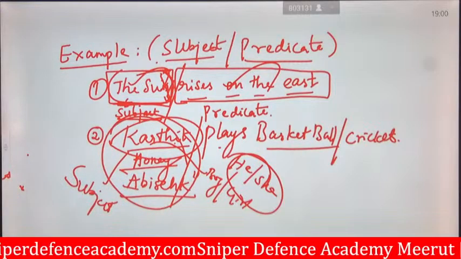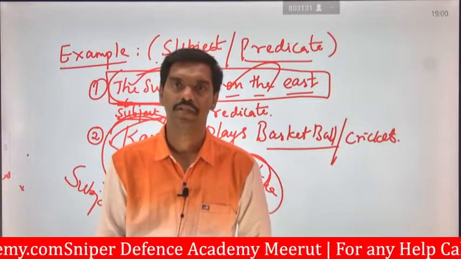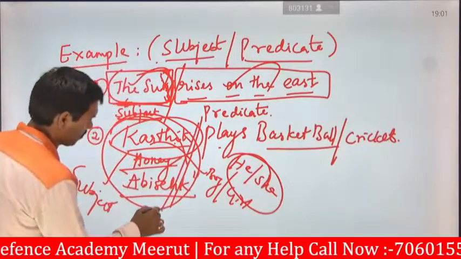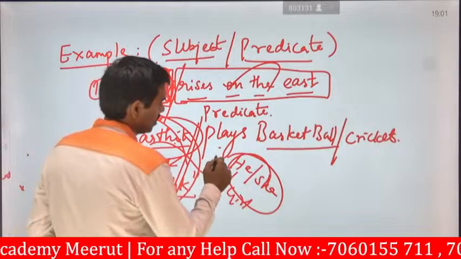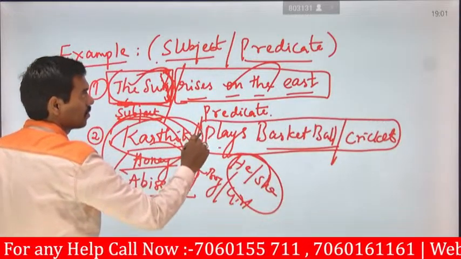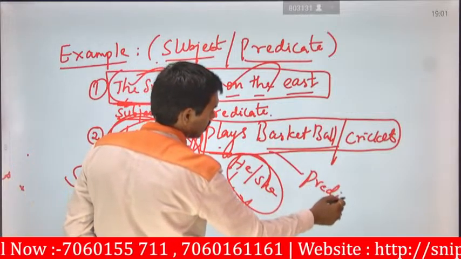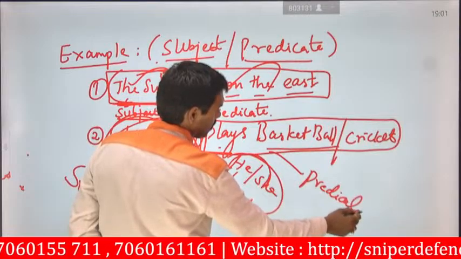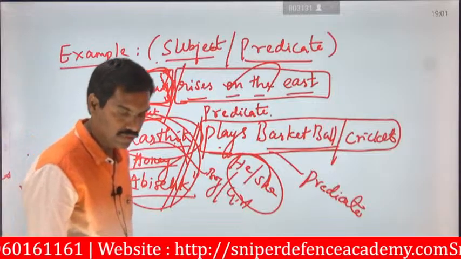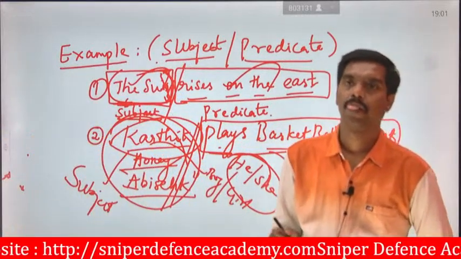So all these three will be represented as subject. That is, you are playing basketball, you are playing cricket. Okay, so the subject will be represented by Karthik. Here plays basketball or cricket will be represented as predicate. Once again I am saying, listen carefully. Subject means a person or an object which appears or which is mentioned.